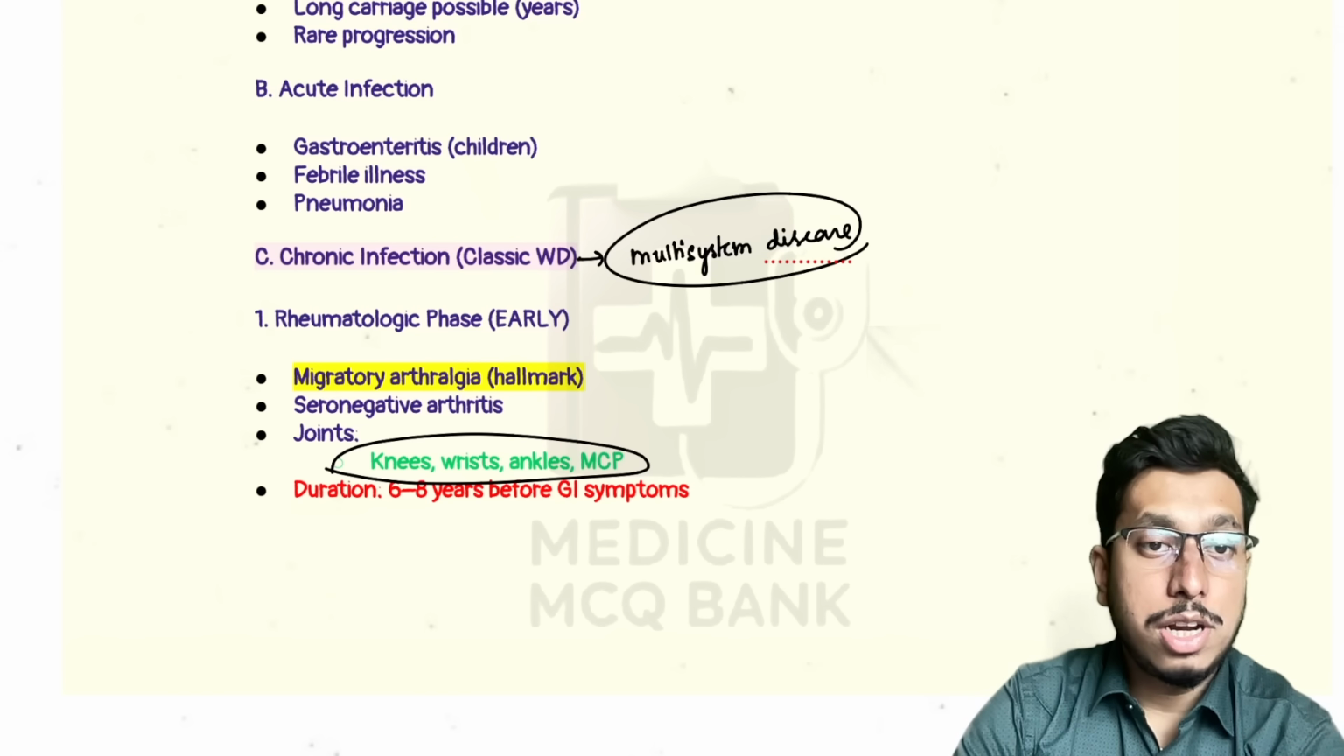Sometimes the duration is 6 to 8 years before the onset of GI symptoms. So before onset of GI symptoms, there are already symptoms of rheumatoid arthritis in such a patient. Okay, so this is the most important thing you should know here.